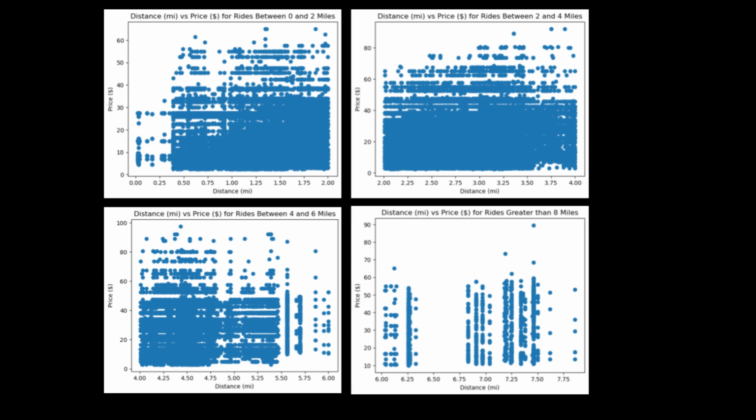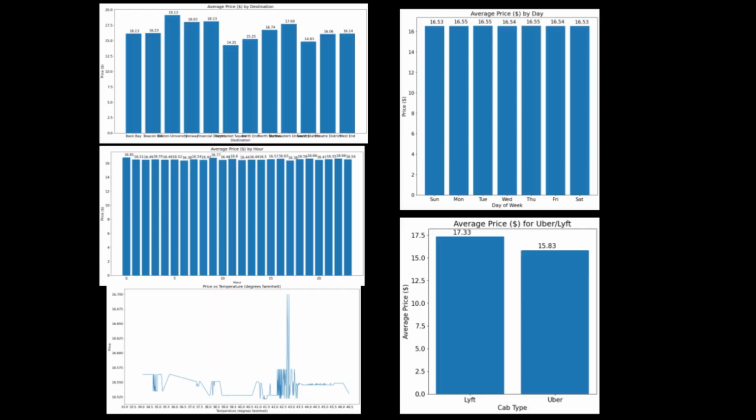Upon first glance at the data, we believed that distance would be the biggest factor in determining price, so we looked to see if there were any clear trends between the two variables. After graphing scatter plots comparing distance and price grouped by miles, we saw that there does not seem to be any clear pattern between the two. We then started to look deeper into the relationships in our data by performing aggregate functions on key variables of interest to see any differences in groups.